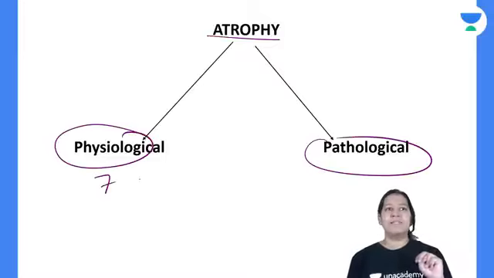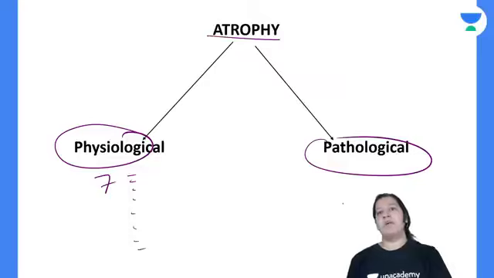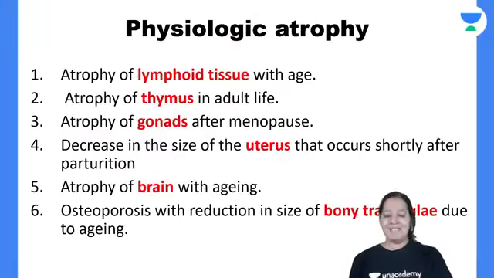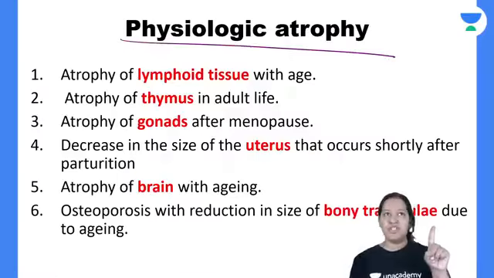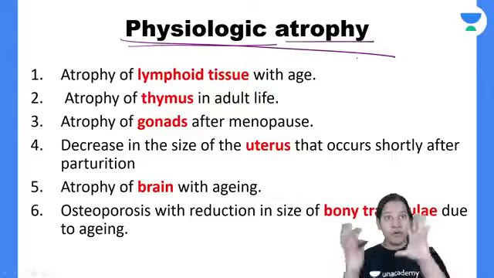Tell me 7 examples of physiological atrophy, and a few examples of pathological also. Who will tell me? Very important. Okay, these are the 6, sorry, not 7, 6 examples of physiological atrophy. Where in our body is there physiological atrophy? Physiological, it is not disease. Atrophy, the organ reduces in size.